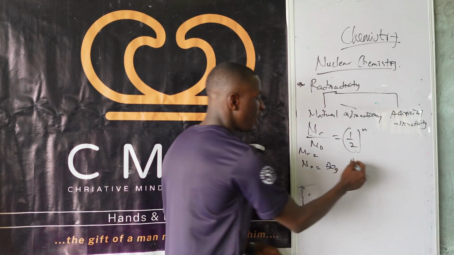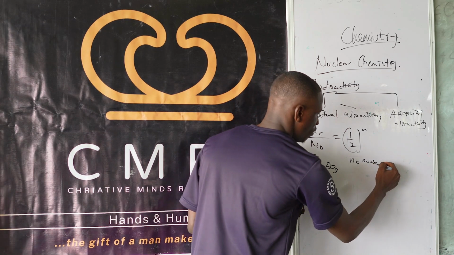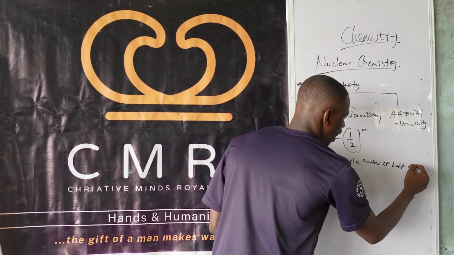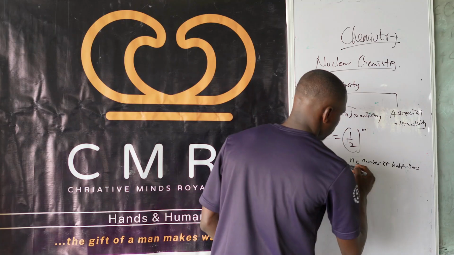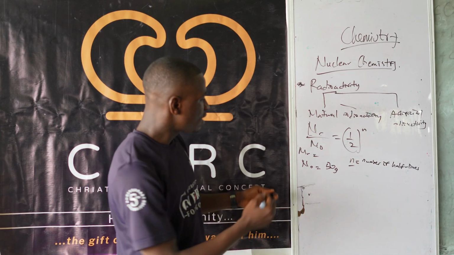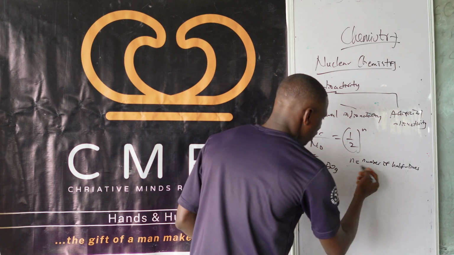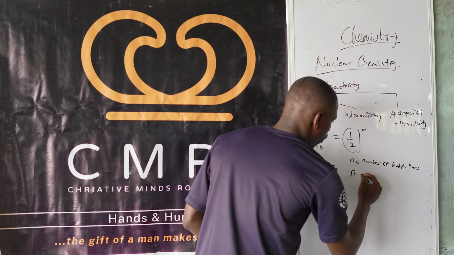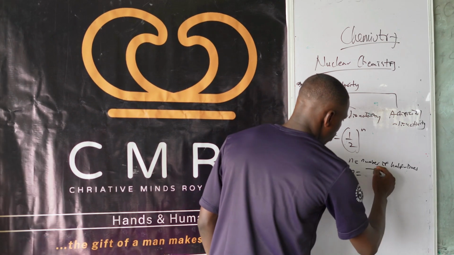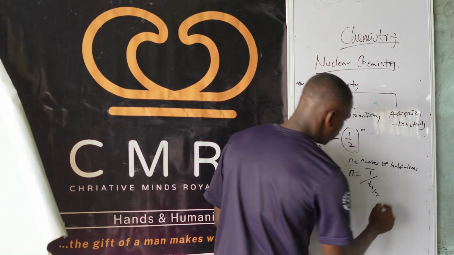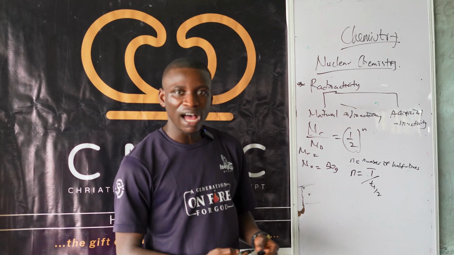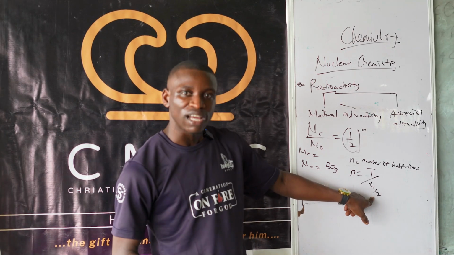Now, going back to this, there's this small n. This small n is the number of half-lives. It has a formula, so it has an equation that combines it: n equals T over T half. Whenever you see something like T subscript half, they are talking about half-life.